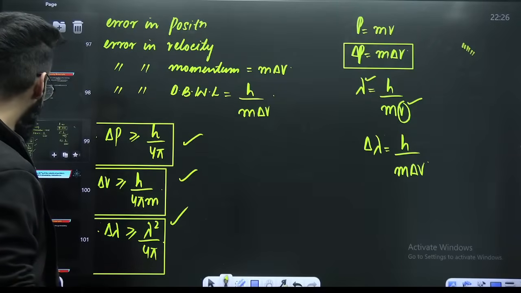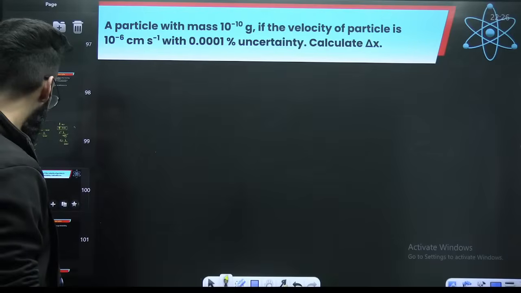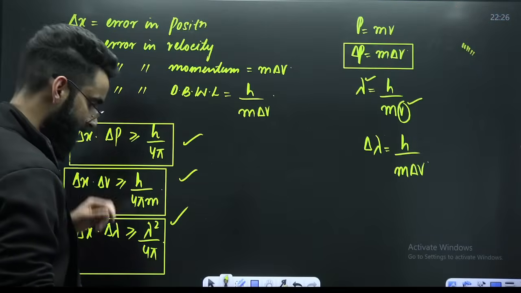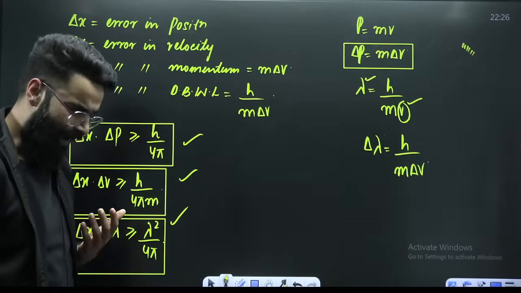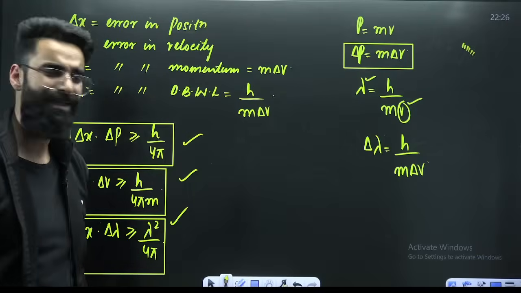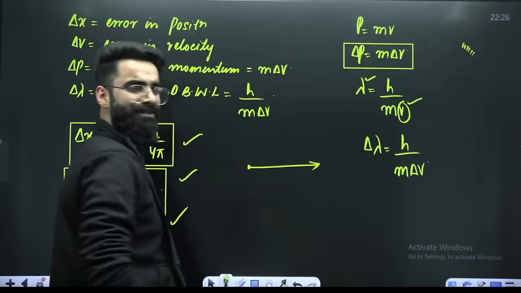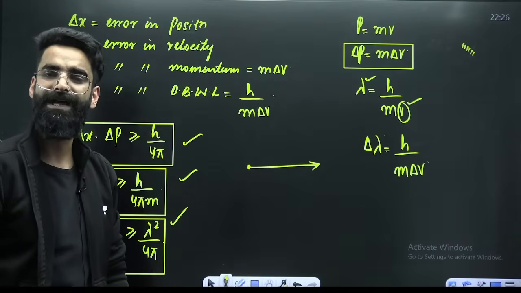Let's try to do a few questions which will make it clear. Okay, before doing the question, there is one more thing which I want to share with you. My dear students, how do you get to know about the trajectory of the particle? How can you say that the particle is moving in this way, through this path?